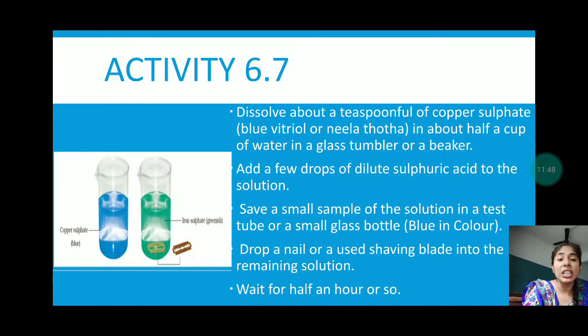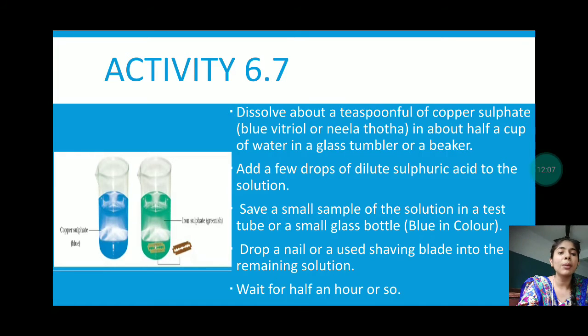So what we will see is that this blade will give its iron to this solution, and that's why the color has changed from blue to green. We can also compare with the test tube.